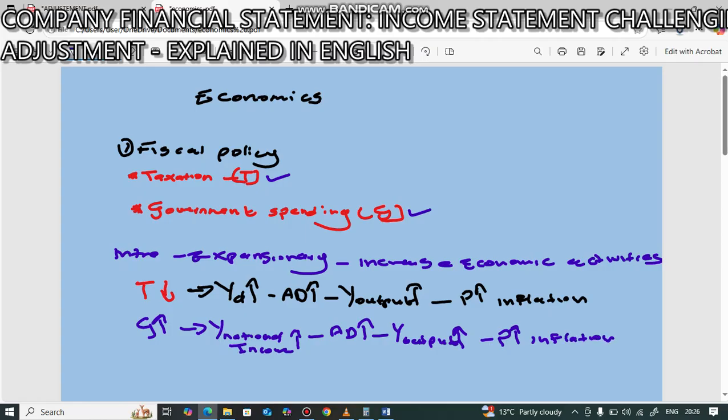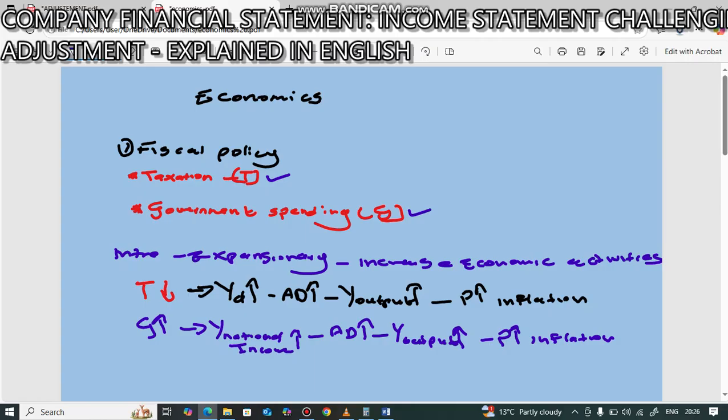This will happen if government sees that there is lower activity in the economy, there is less money in circulation, and people don't have enough money. So government can decrease taxation so that people have more disposable income and can spend more on goods and services.